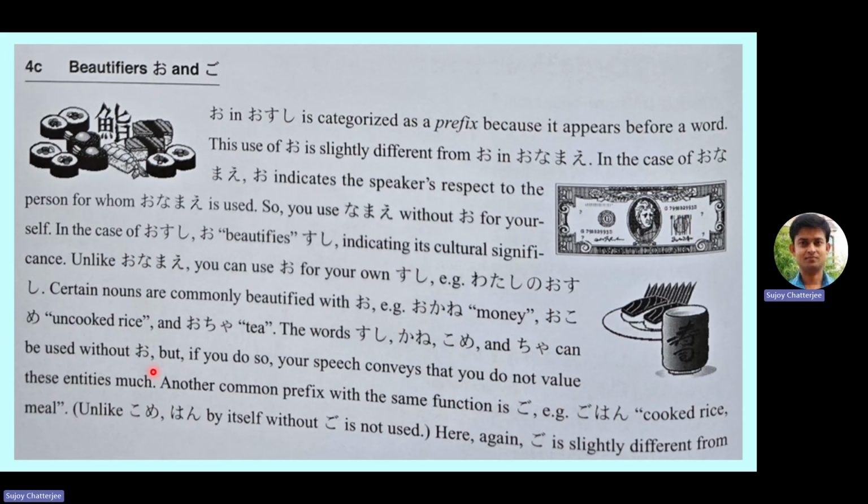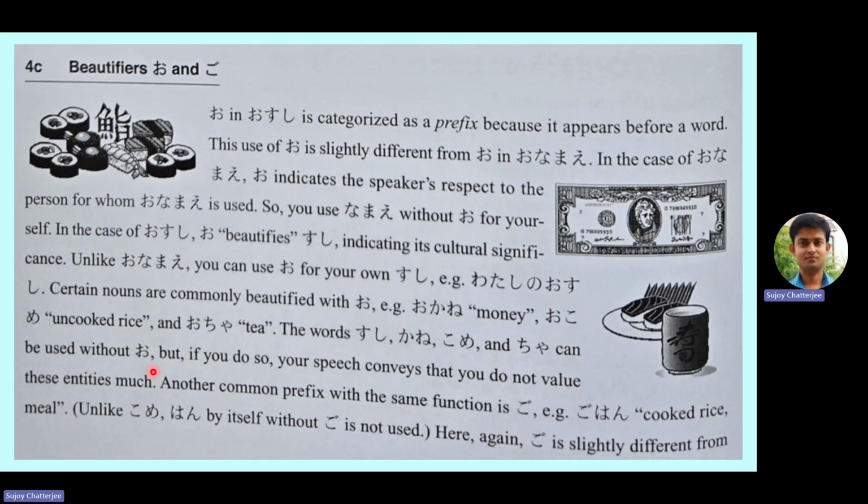Since Japanese language and Japanese culture is very polite, if you are asking someone's name or someone's profession, then you have to show extra respect and add an honorific prefix. So namae becomes onamae. In the case of onamae, o indicates the speaker's respect to the person for whom onamae is used. So you use namae without o for yourself.